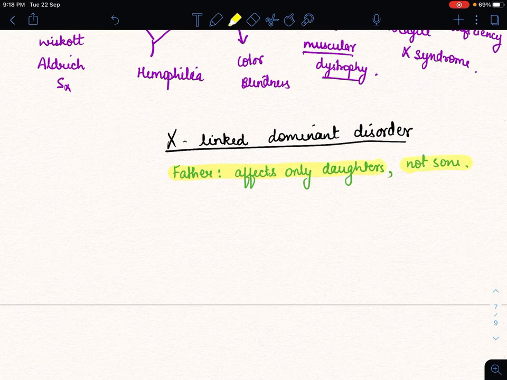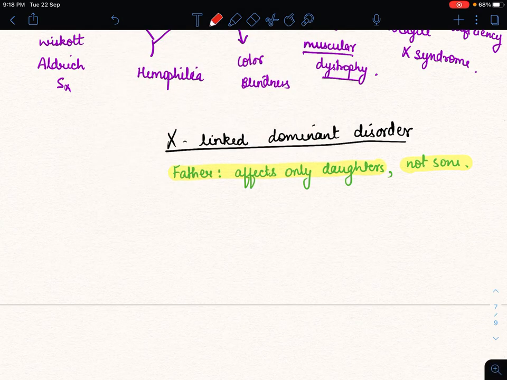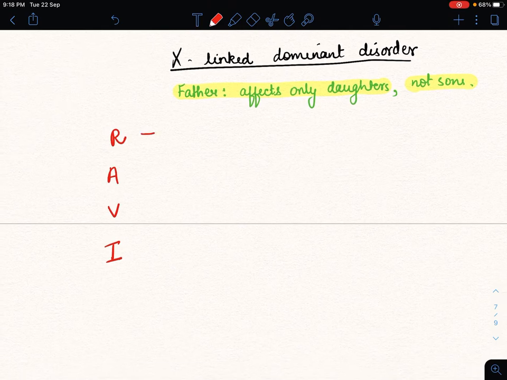So here our trick for X-linked dominant disorder is RAVI. It's the name of a person, Ravi.